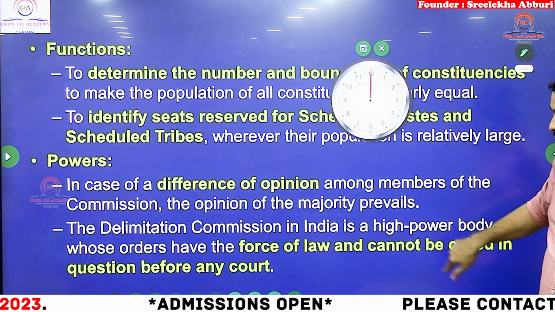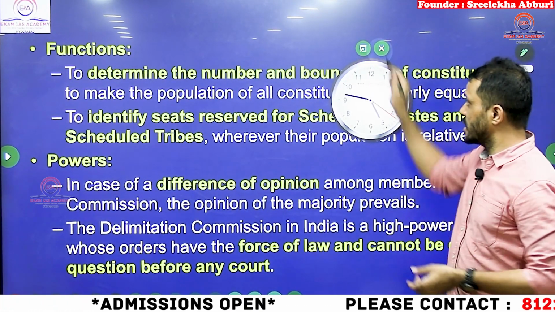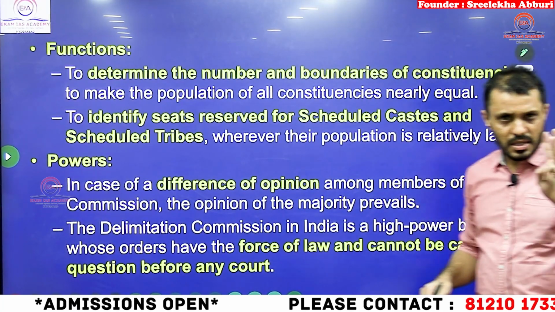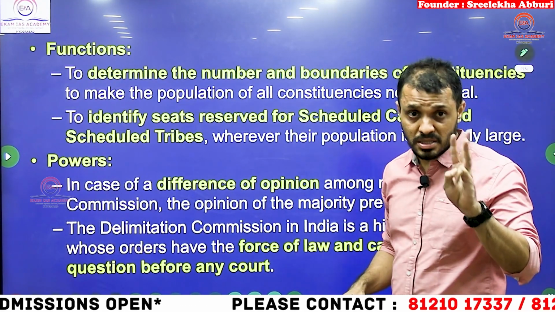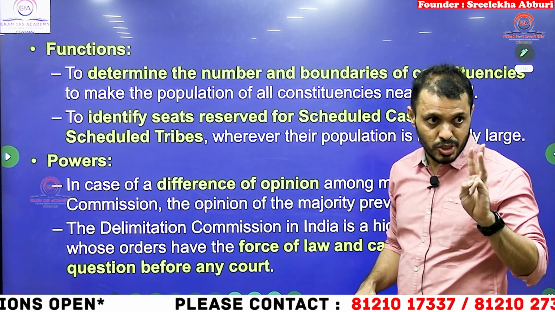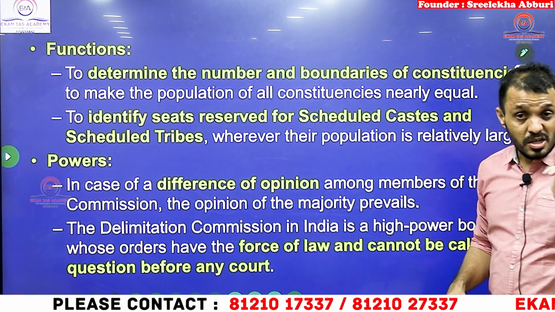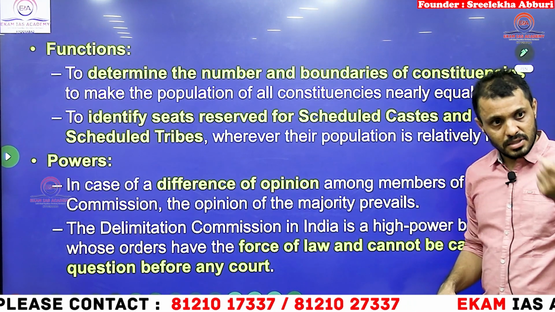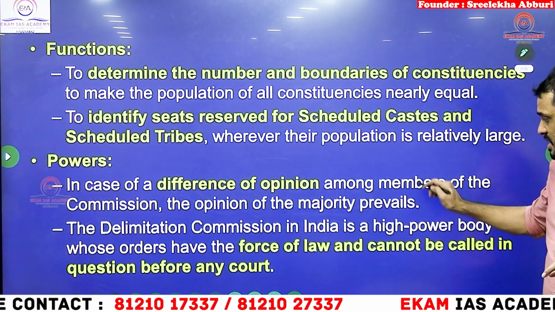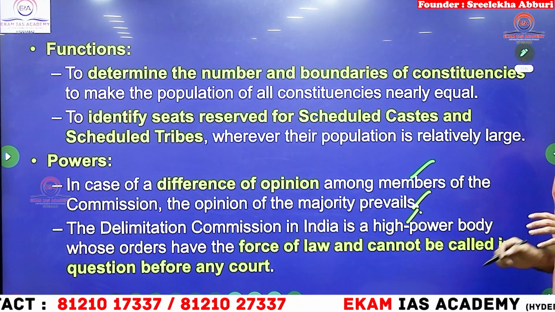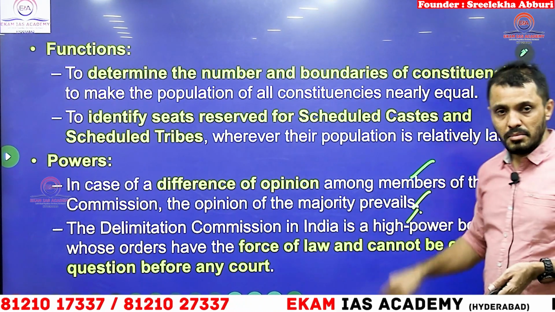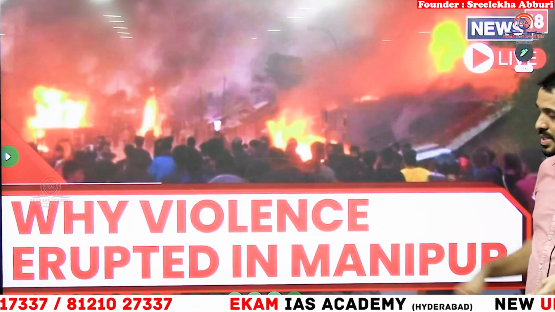Functions we already discussed, and one more thing, students: out of these 3 members, if there is a difference of opinion in the Delimitation Commission, the majority prevails. That means whatever 2 of the members say, they will take the decision accordingly. This is generally tested in many mock tests. Majority decision prevails, students.